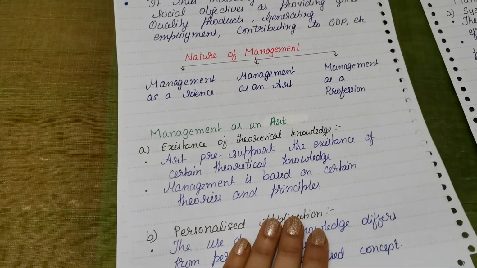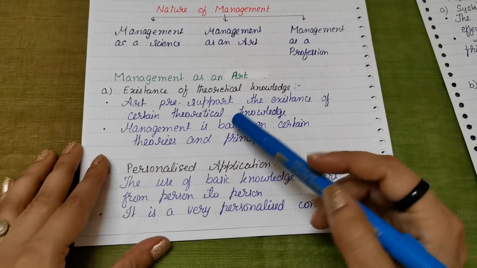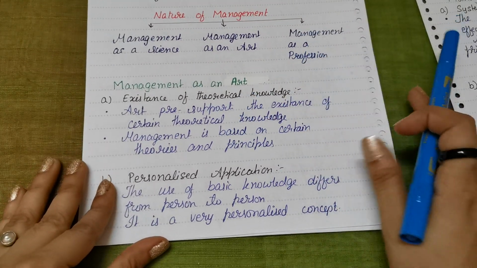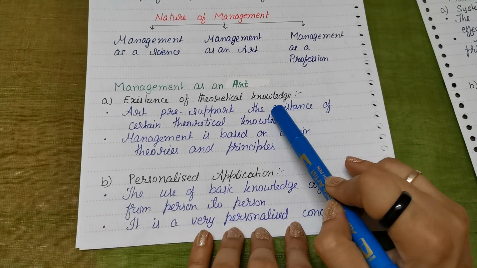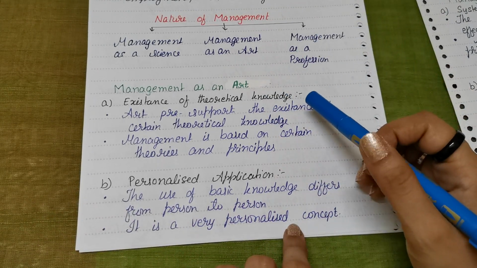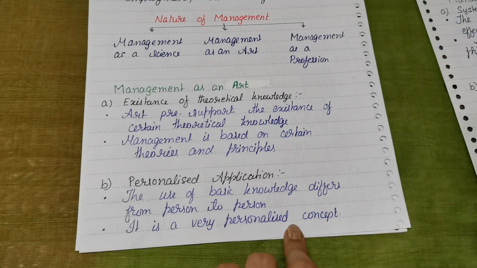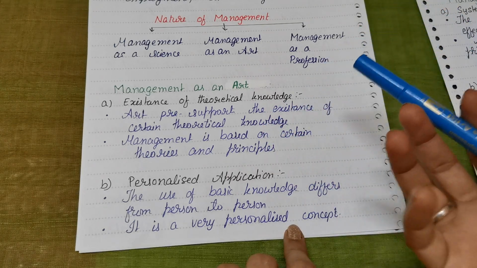The first one is existence of theoretical knowledge. Any art subject has theoretical knowledge, right? For example, you can take history, you can take music, you can take anything. It has a theoretical base or knowledge.